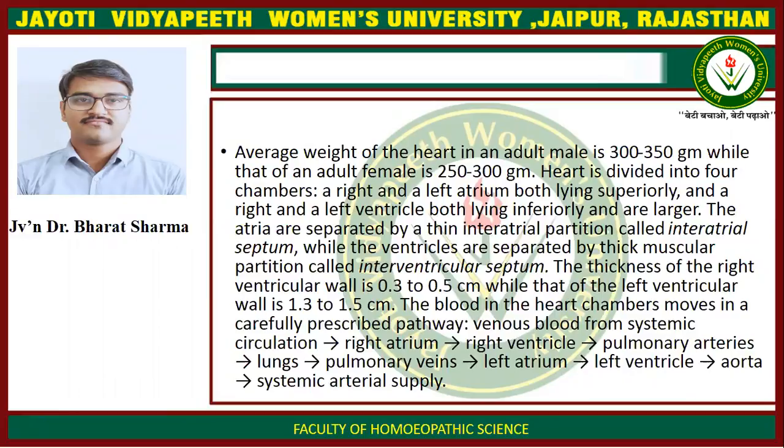The blood in the heart chambers moves in a carefully prescribed pathway. Venous blood from systemic circulation goes to the right atrium, then to the right ventricle, then to the pulmonary arteries, then to the lungs, then to the pulmonary veins, then to the left atrium, then to the left ventricle, then to the aorta, and finally to the systemic arterial supply.